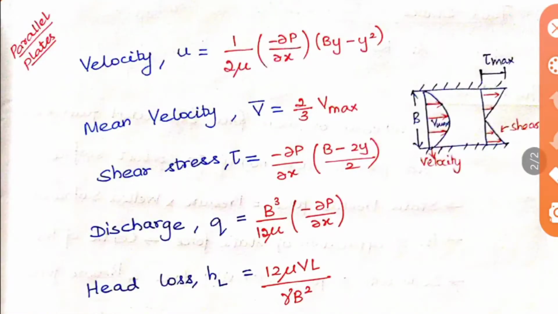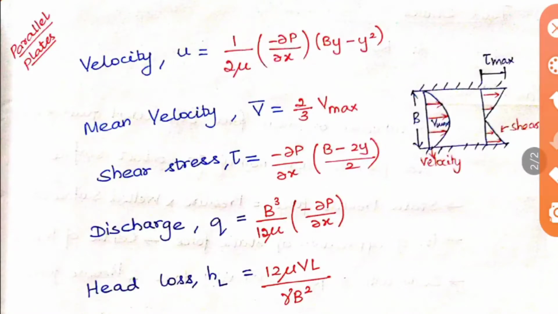The next thing is parallel plates. When you place two parallel plates like this and water flows through it, the shear and velocity distribution will be similar to that of pipes. And the formulas are: for velocity it is 1 by 2 mu into minus dou P by dou X into (By minus y square). So this B is nothing but the distance between the two parallel plates. And mean velocity here is 2 by 3 of V max. So this is important. Whereas in pipes we saw that it will be half of V max, no, but here it is 2 by 3 of V max.